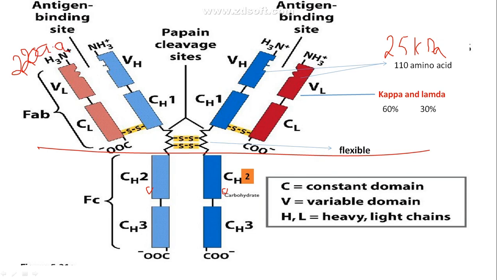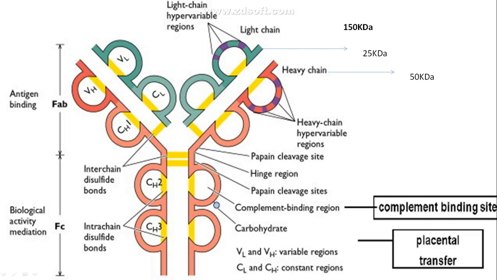Antibody is a protein, and why glyco? Because here the carbohydrate is sitting, hence it is called a glycoprotein. So the light chain has a molecular weight of 25 kilodalton and together they have 220 amino acids.